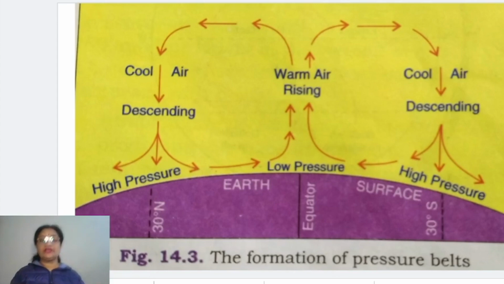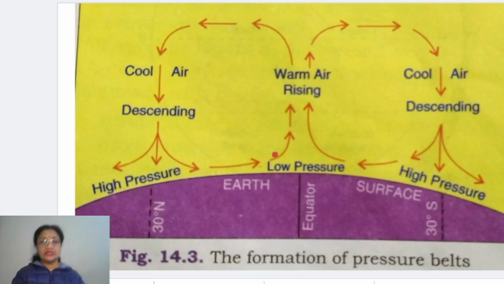And because of very high temperature, what happens there? You can see here in the picture, this part is the equatorial region. Throughout the year, when the temperatures are very high, it causes the air also to get hot. And this hot air, children, always gets lighter in weight. The hot air becomes lighter and it rises up.